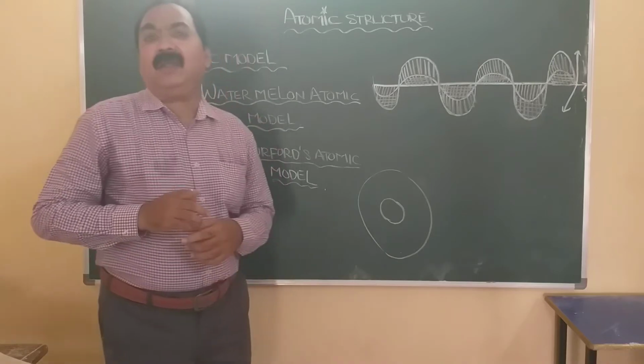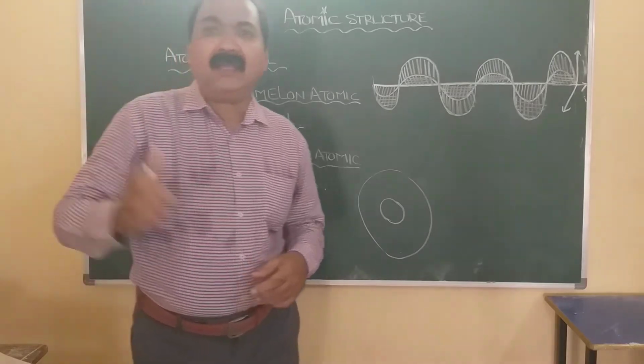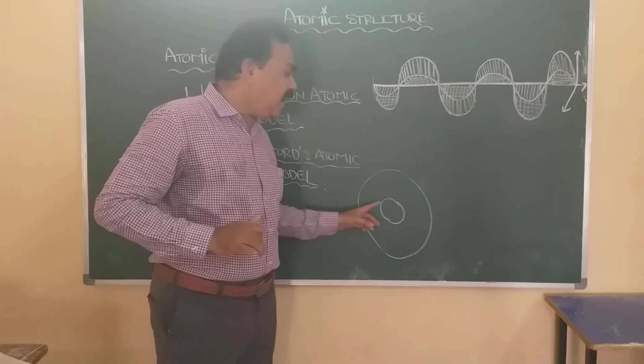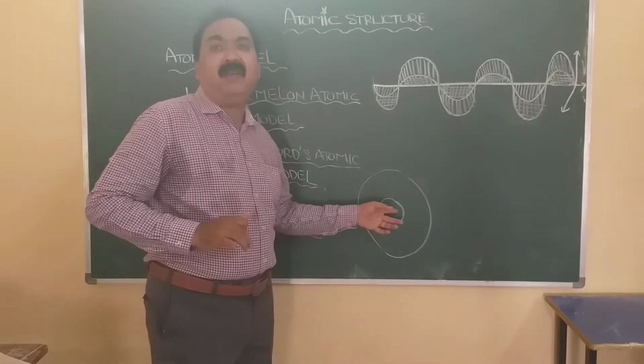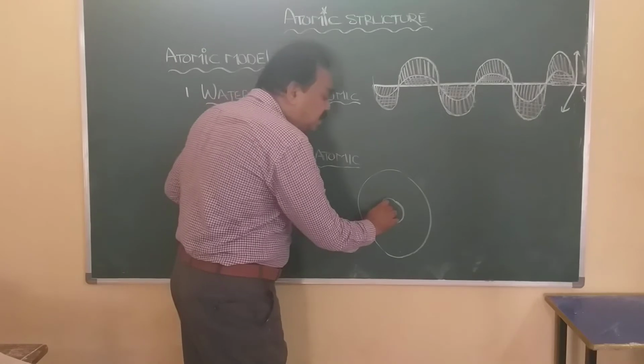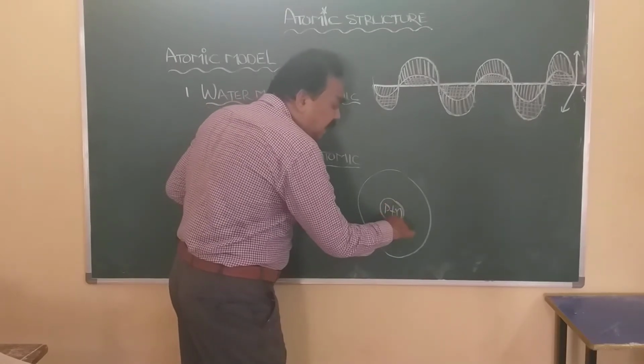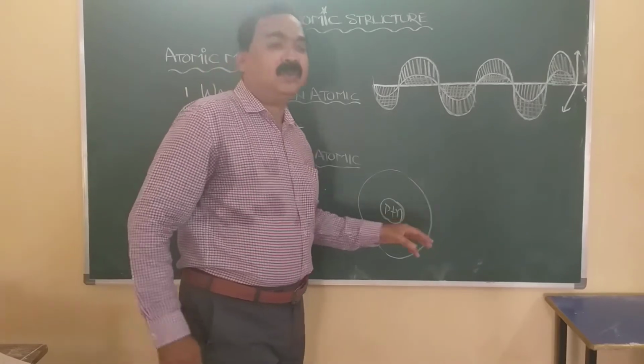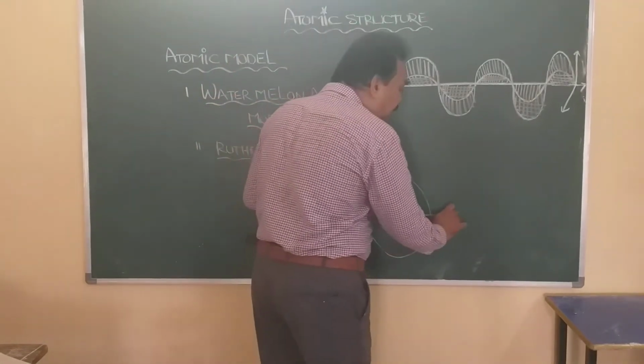This is Rutherford's atomic model, what we learned in 9th class, as I recall. The total mass of an atom is concentrated at the center of the atom, that is, protons and neutrons are present in the nucleus. They are said to be nucleons.